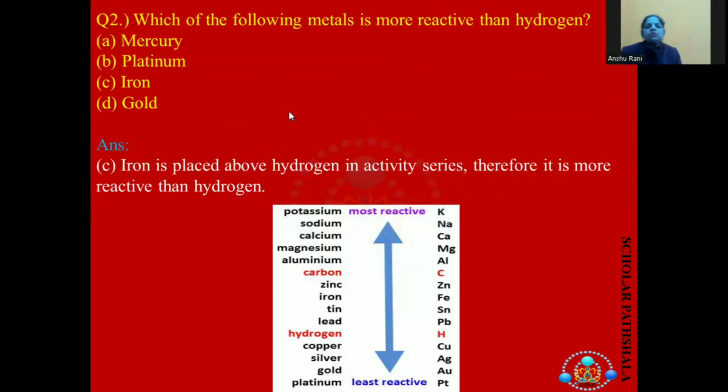Second question is, which of the following metals is more reactive than hydrogen? More reactive than hydrogen means those which come above hydrogen. We have mercury, platinum, iron and gold. Gold, platinum, mercury, they are written below hydrogen in the reactivity series. So we will write in the answer iron.